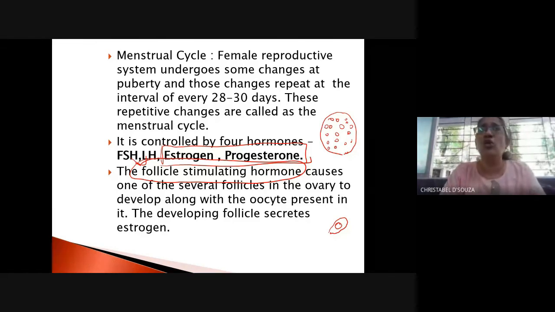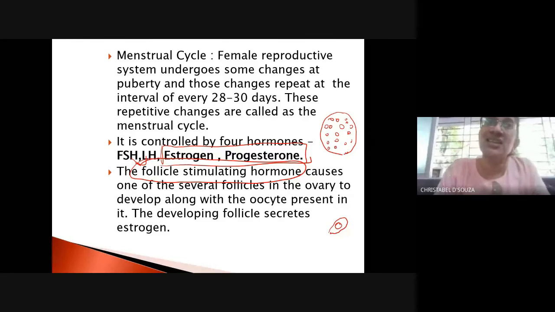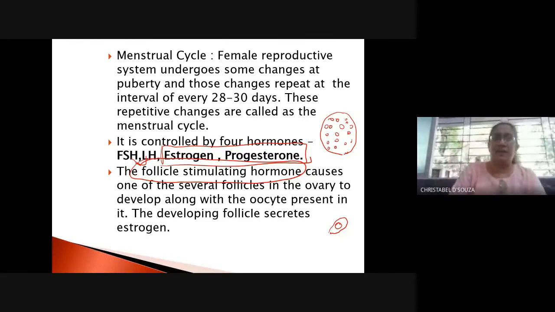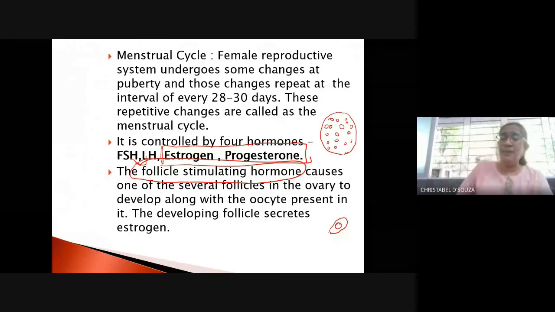From one of the ovaries, generally only one follicle begins to mature. Now, in some cases, two may mature, but if more follicles than that mature, then there is a defect. So naturally, only one or a maximum of two follicles will develop.